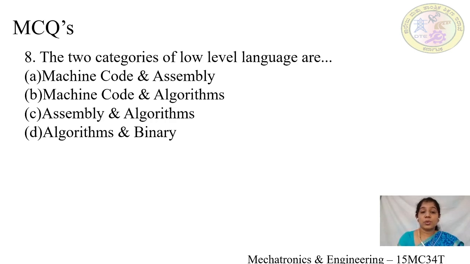Eighth one. The two categories of low-level languages are option A, machine code and assembly, option B, machine code and algorithms, option C, assembly and algorithms, option D, algorithms and binary. Yes, the two categories of low-level languages are machine code and assembly. It is option A.